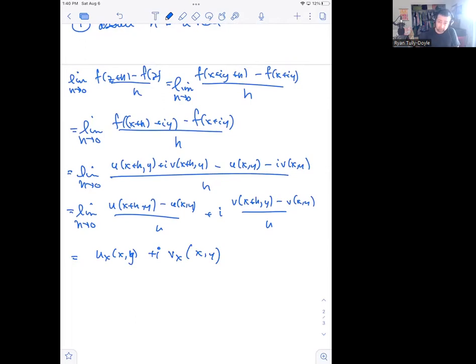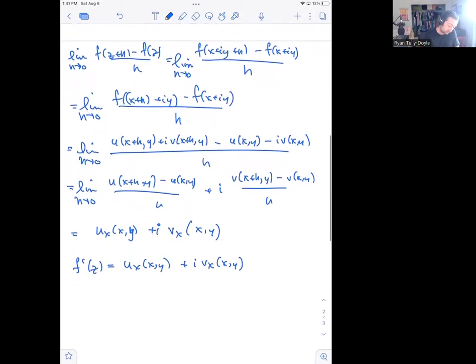So what we've shown is that f prime of z is equal to ux at xy plus i times vx at xy. If you run the same calculation, but now we let h approach 0 along the imaginary axis instead, we could write down the limit as ih goes to 0, because now we have an imaginary number.